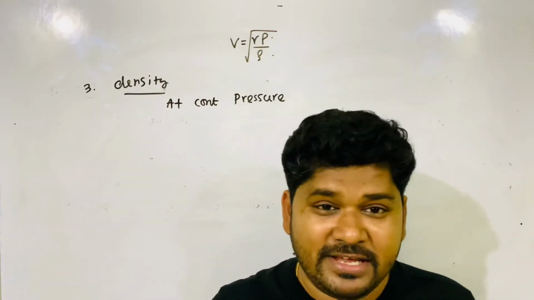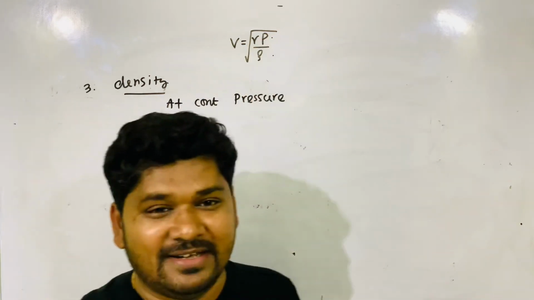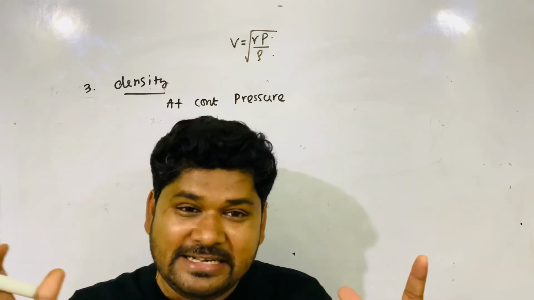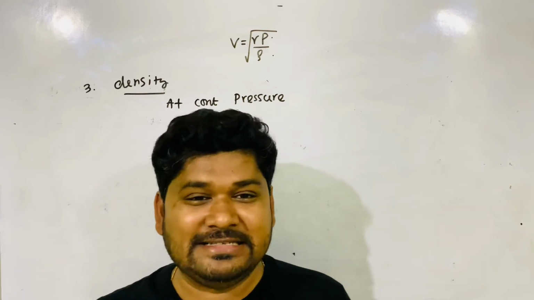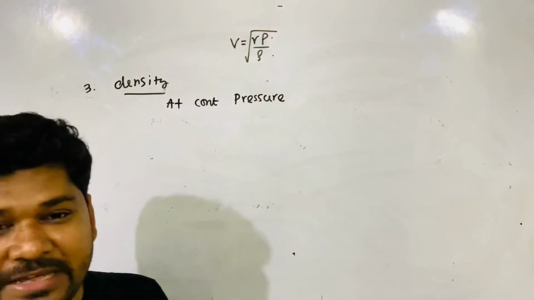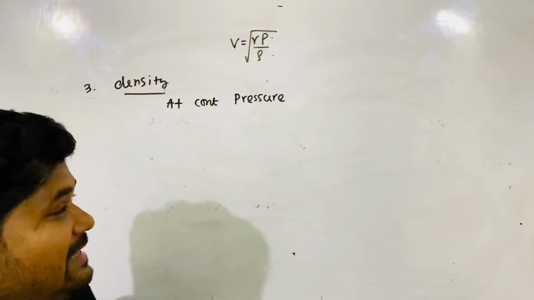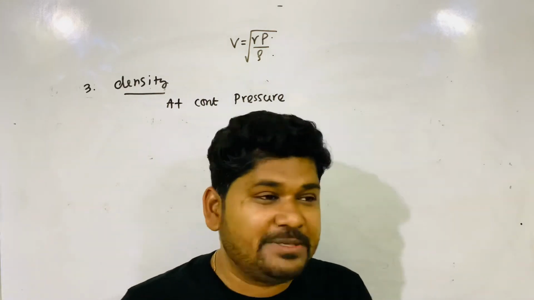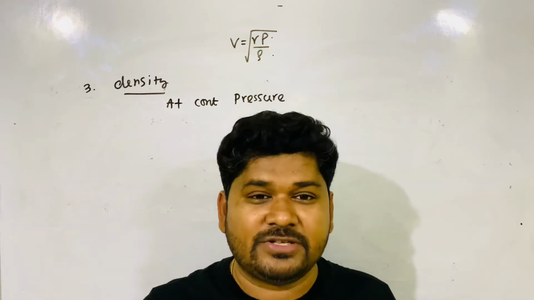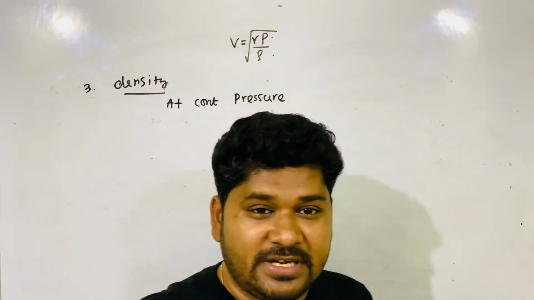Are you thinking of the first case I told you while discussing the velocity with the pressure dependence? There we cannot keep density constant. Once you increase the pressure, density automatically increases. If we increase the pressure, we cannot keep density constant. Remember. But in this case, why am I telling this? Because everywhere now pressure is constant, atmospheric pressure everywhere. But density varies from gas to gas at constant pressure.